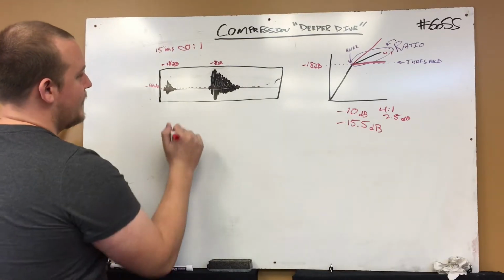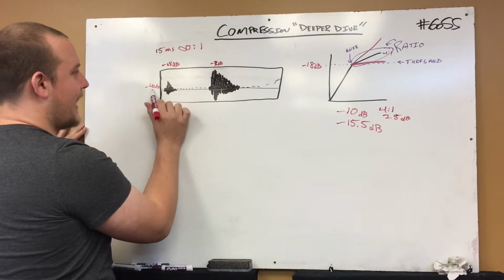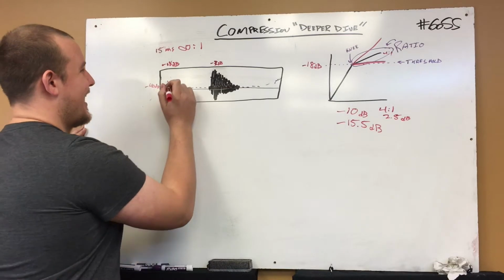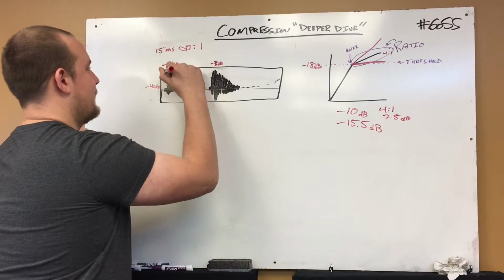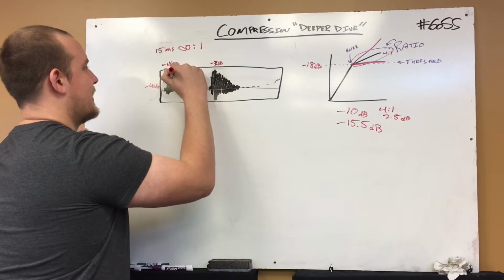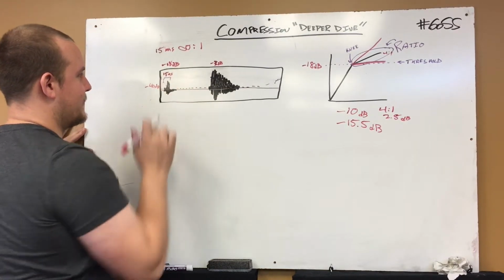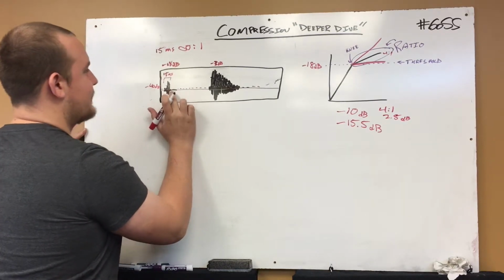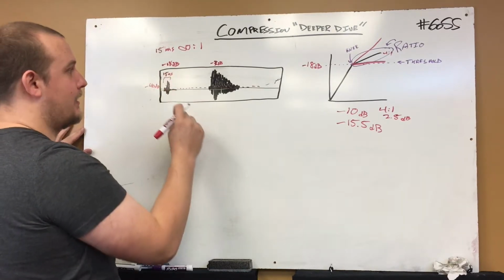Watch what happens. This waveform passes the mark of -40 dB when the drum is hit. We'll say this is a drum. What's going to happen is 15 milliseconds are going to go by. We'll say this is 15 milliseconds in time. 15 milliseconds go by, and then we chop it down to the threshold. All of a sudden, we've created a new shape of a waveform, and now we have something that's way more articulate and way more punchy, way more attack on the front end.